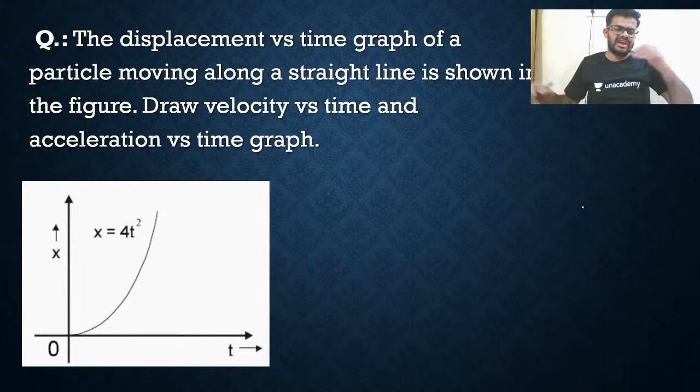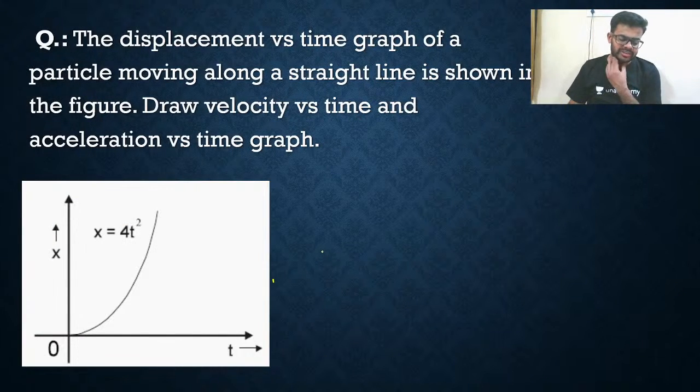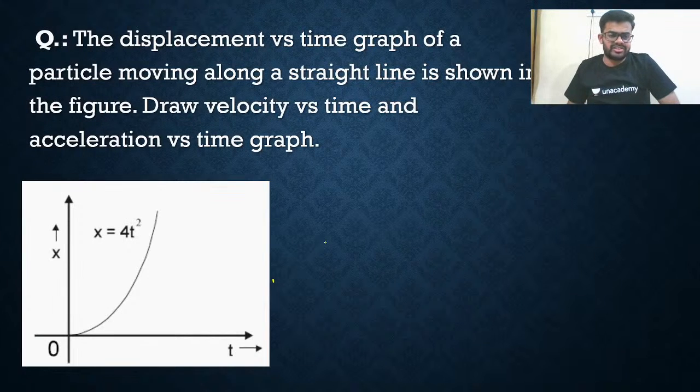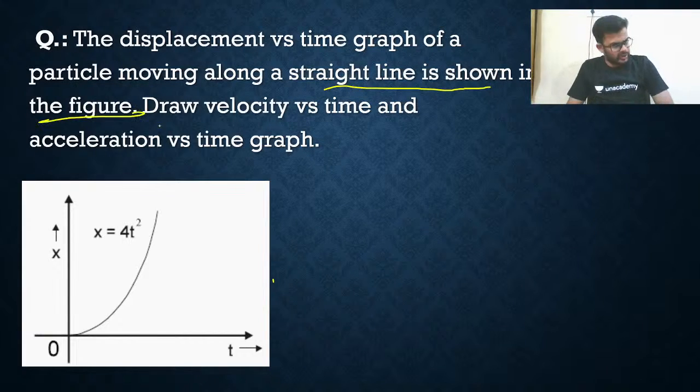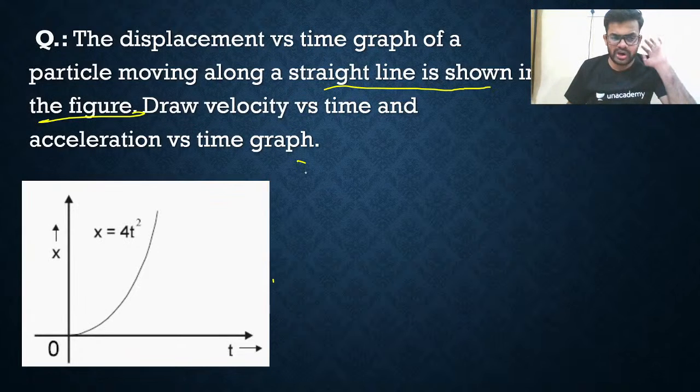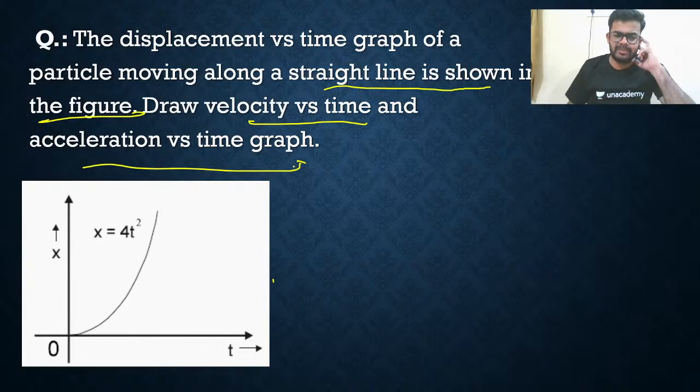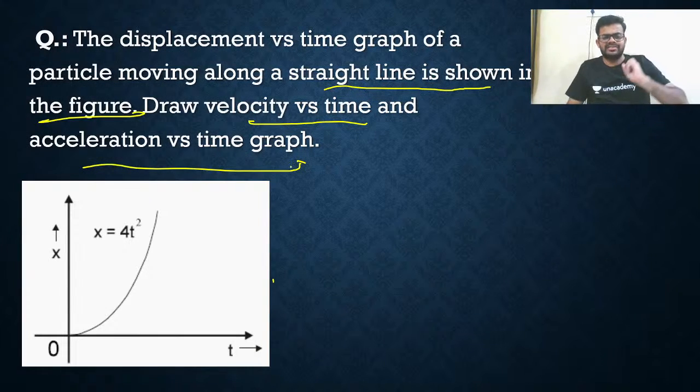Now the questions are started. These are good questions. Let us discuss this question. The displacement versus time graph of a particle moving along a straight line is shown in the figure. Its equation is also written: x is equal to 4t square. Draw the velocity time curve and the acceleration time curve.